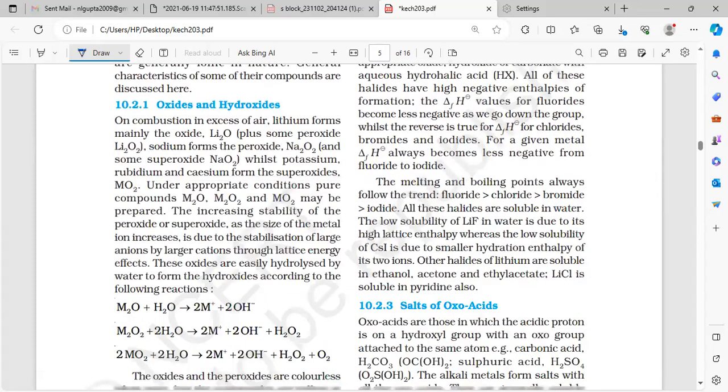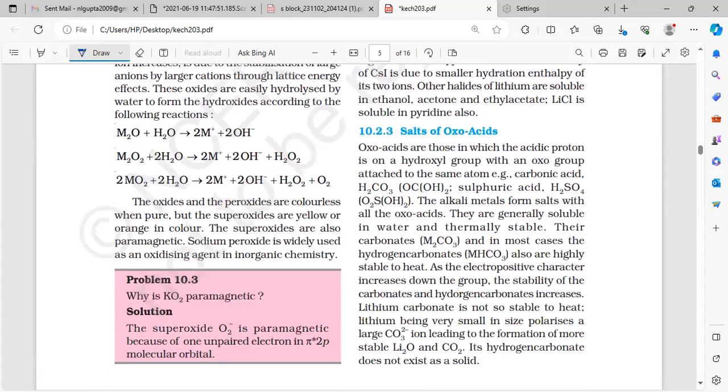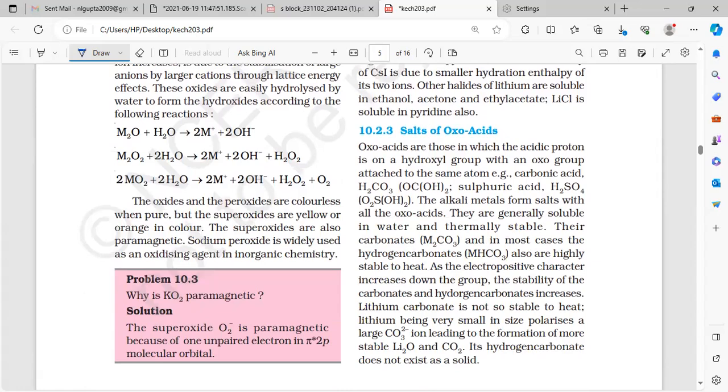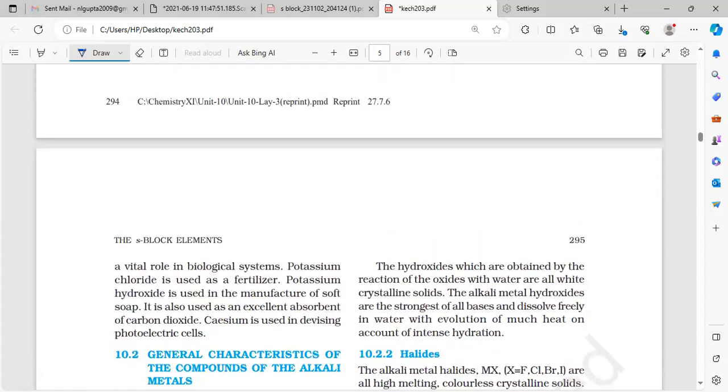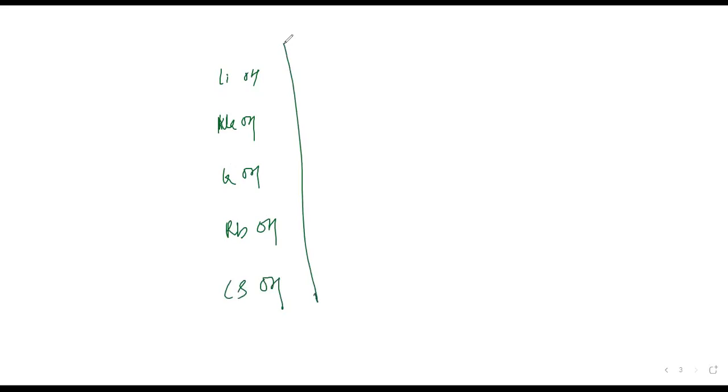Combustion here gives peroxide; the stability of the peroxide and superoxide increases as the size of the metal increases. Let me explain better. The point is LiOH, NaOH, KOH, RbOH, CsOH.